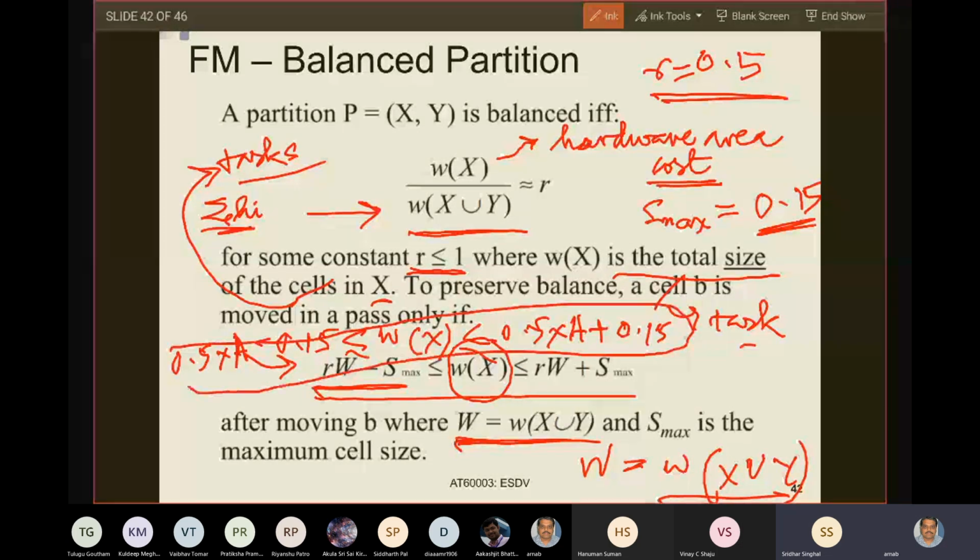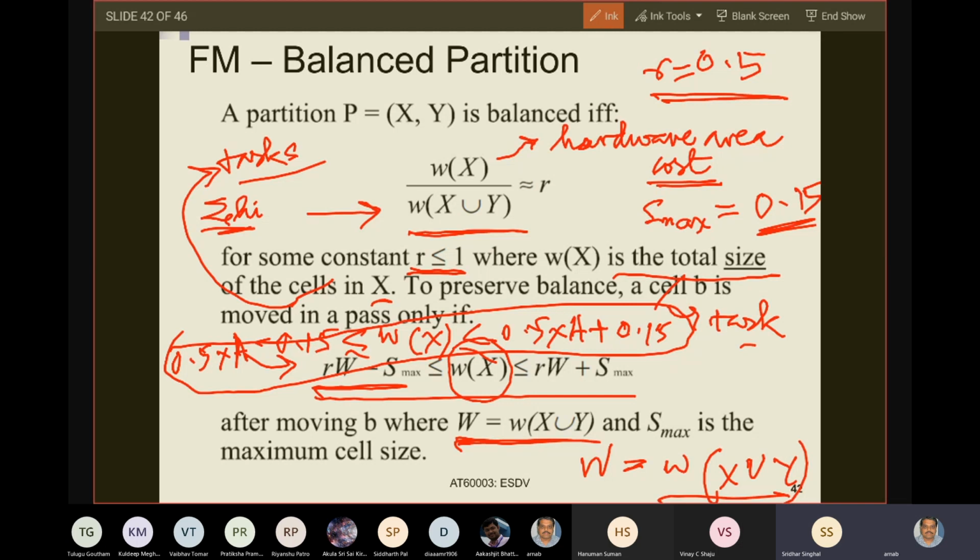Sir, S max is the maximum imbalance that you will be able to tolerate. So R is the perfect balance, and S max tells you the maximum imbalance, plus or minus, that you will be able to tolerate above or below the perfect balance. So, sir, S max is in terms of hardware area cost. Everything is hardware area cost here. Wx is hardware area cost.